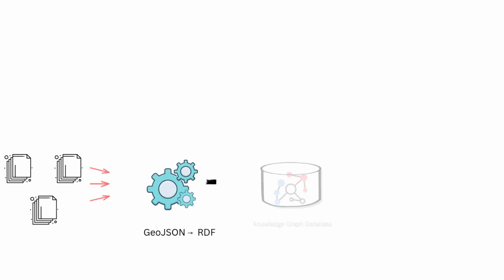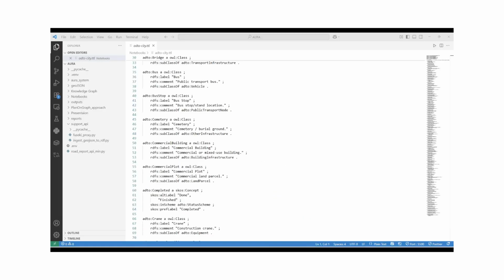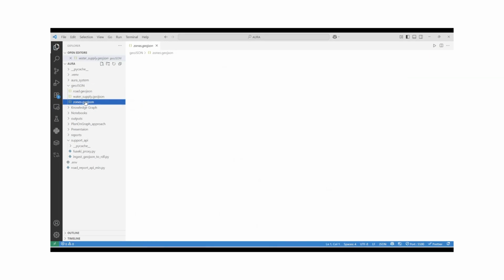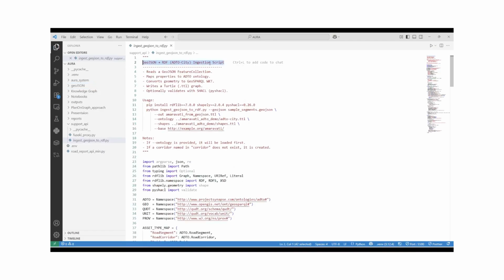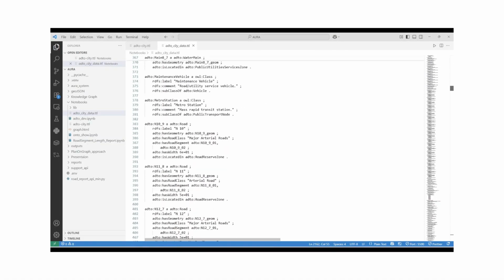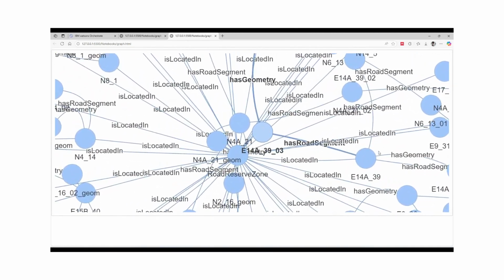To convert GeoJSON data into an RDF graph, a Python program was developed. The program's job was to ingest this data into the ADTO schema, using the vocabulary that had already been defined. Finally, the result is a database that is not just a collection of data points. It is a semantically and logically structured knowledge graph, strong enough to interact with AI agents.